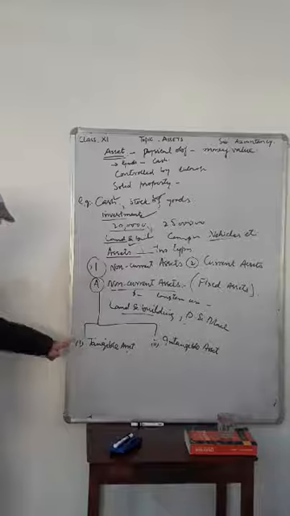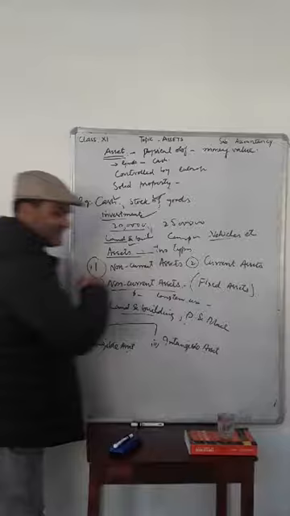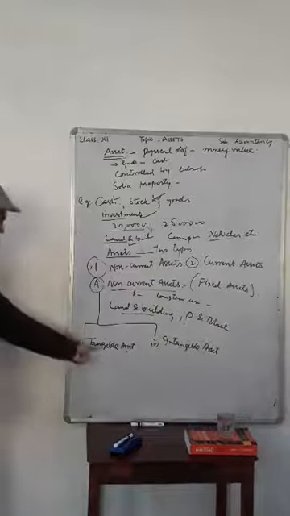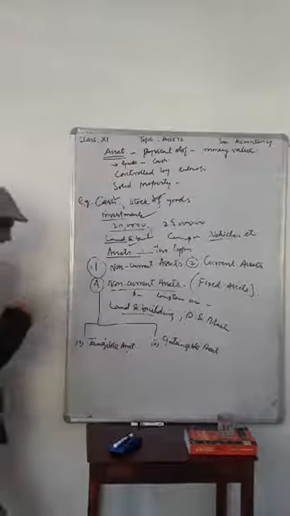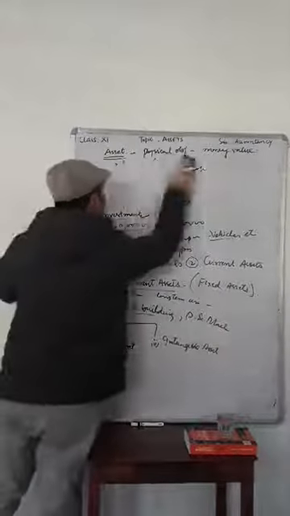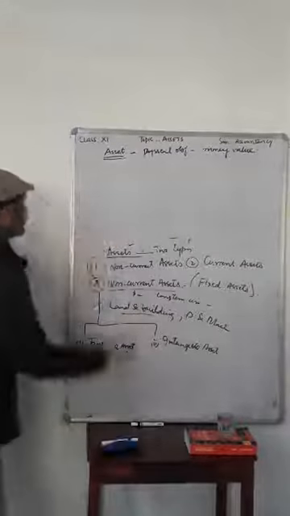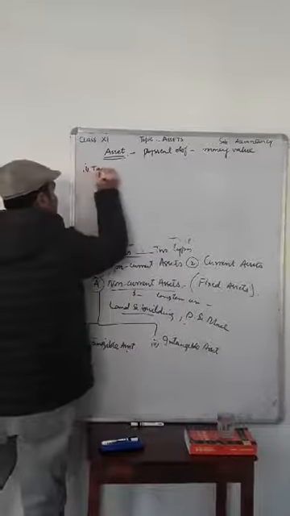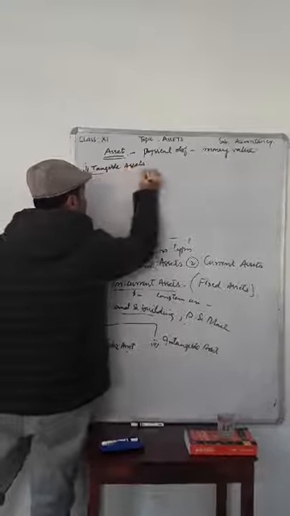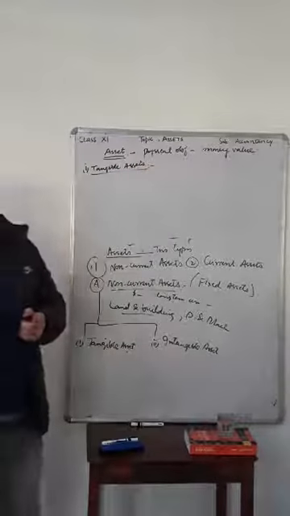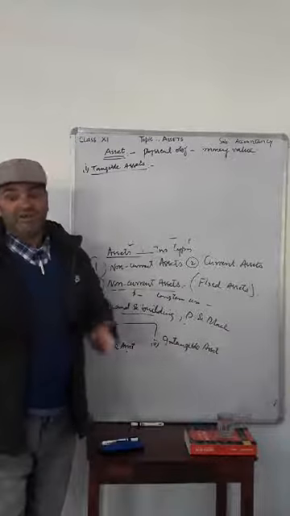Non-current assets are of two types. Number one, tangible asset. Number two, intangible asset. What are these tangible assets? Let's know. Tangible assets are those assets which can be touched or seen.